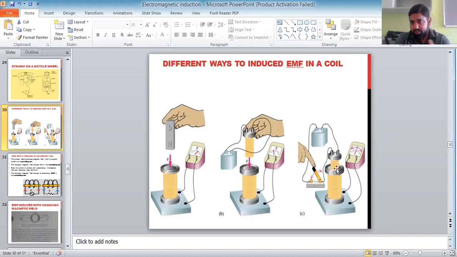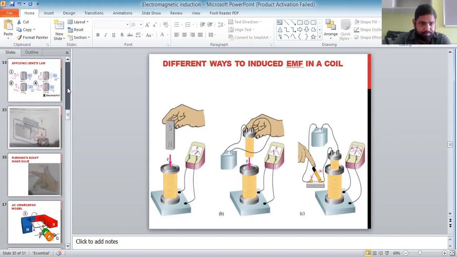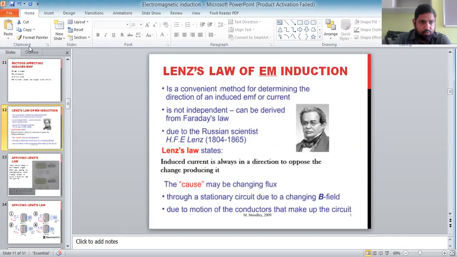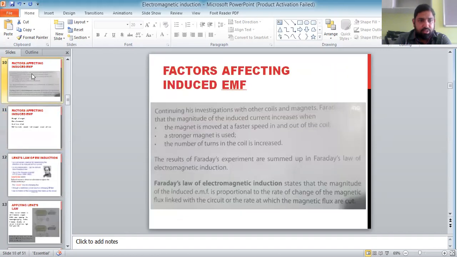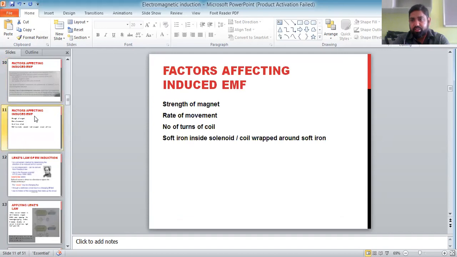And then there is a third case which we'll discuss before we discuss the transformer. So going back, we discussed Faraday's law of EM induction. Then we discussed the factors which we have identified. One is the rate of movement. Second is number of turns of the coil. Third is strength of the magnet. And fourth is placing a soft iron material inside the coil or wrapping the coil around a soft iron material. So these factors can increase or decrease the induced EMF in a solenoid.